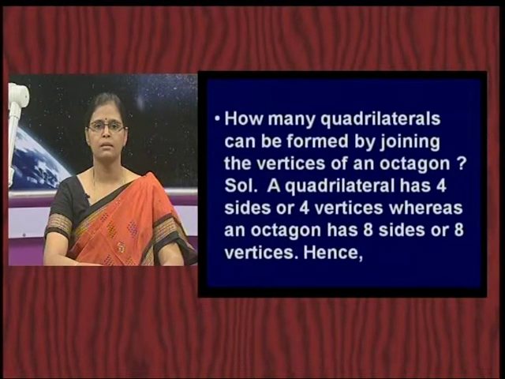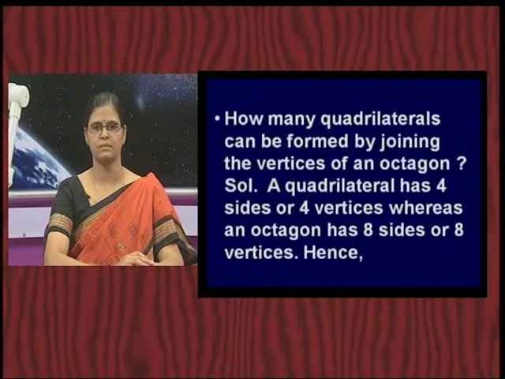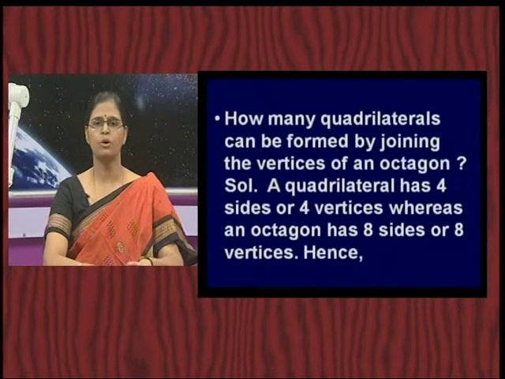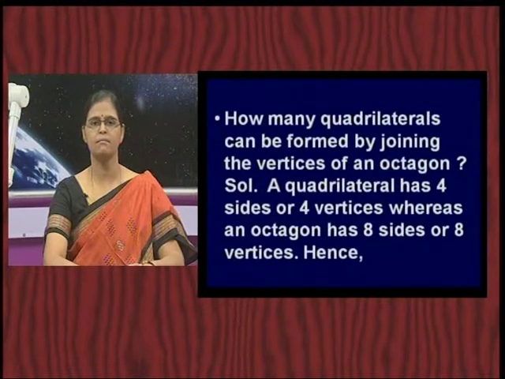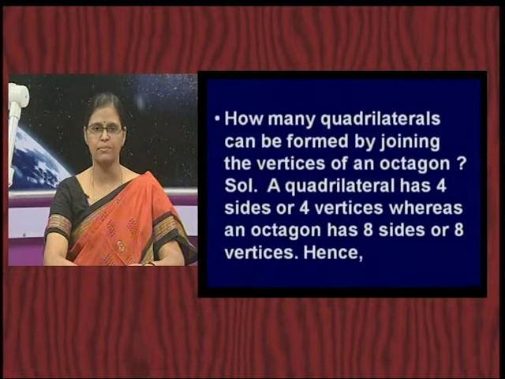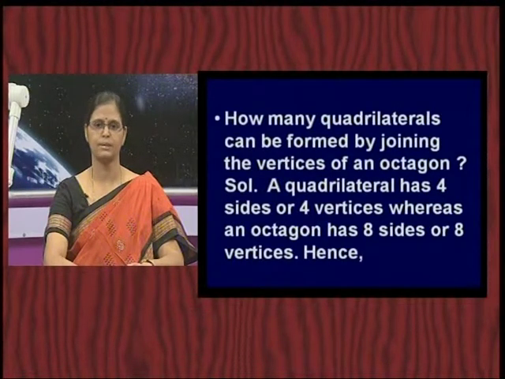A quadrilateral is a four-sided figure. It has 4 vertices and 4 sides. When you are looking at an octagon, it is an 8-sided figure. It has 8 sides and 8 vertices. So, how do you go about it now? We are interested in finding out the number of quadrilaterals that can be formed by joining the vertices of an octagon.